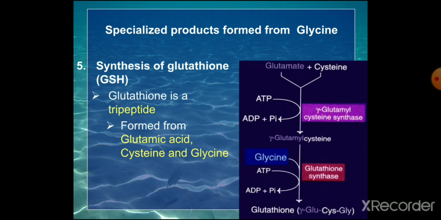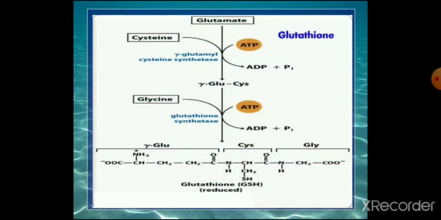So how is it formed? Glutamate plus cysteine, in presence of gamma glutamyl cysteine synthase utilizing one ATP, forms gamma glutamyl cysteine. Then one more molecule of ATP is used and glycine is added to the gamma glutamyl cysteine to form glutathione by the glutathione synthase enzyme. So finally glutathione is formed. In this picture again, two molecules of ATP are used. Glutamate combines with cysteine to form gamma glutamyl cysteine. Then glycine is added to form gamma glutamyl cysteinyl glycine, or glutathione, which is the tripeptide.